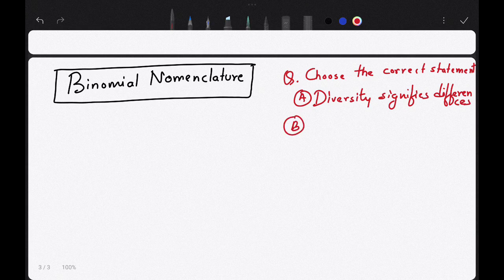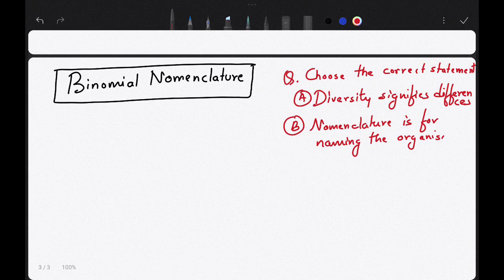B, nomenclature is for naming the organism locally. So diversity signifies differences, this is correct.